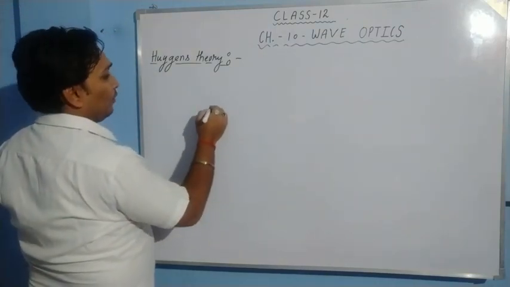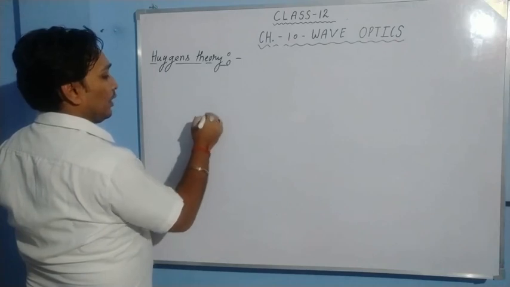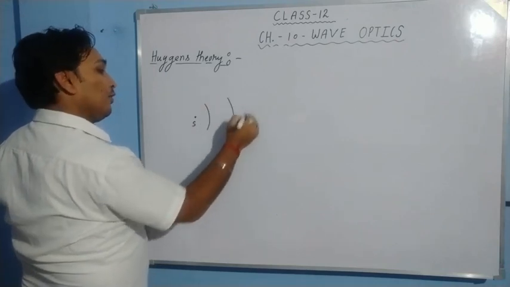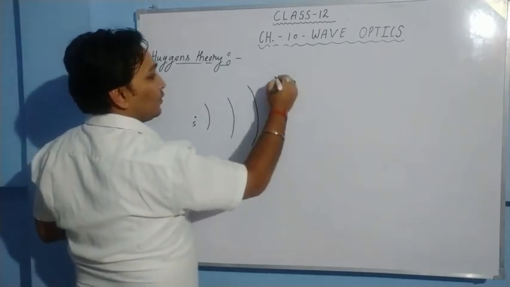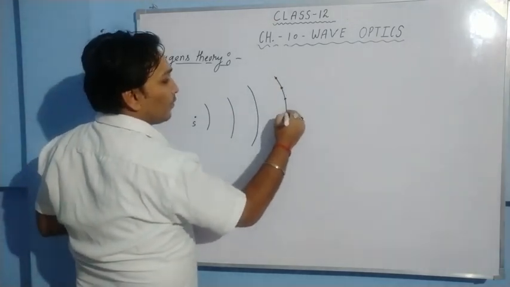each point on a wavefront, suppose here is a source of light, we can draw so many wavefronts here. So on this wavefront, so many points are there.